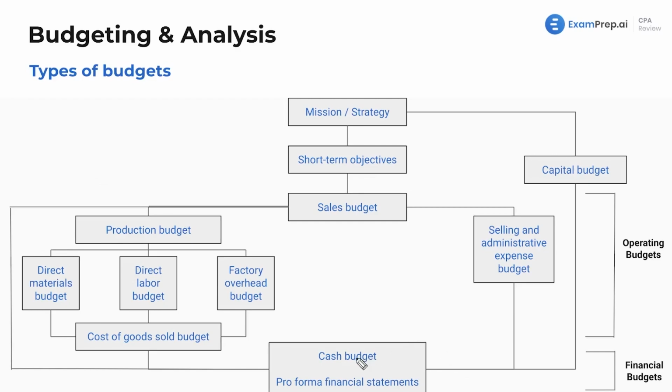One fun fact that we'll talk about as well, again, that could be a multiple choice question, is that the cash budget is the last to be produced in the budgeting process. And then that's how you come up with the pro forma financial statements. You have all the budgets, and those flow into the pro forma financial statements. That's how you make them. These are just essentially budgeted financial statements. That is what we're looking at here. But I'm going to go back and keep talking about our types of budgets.